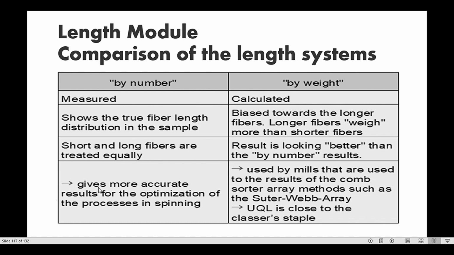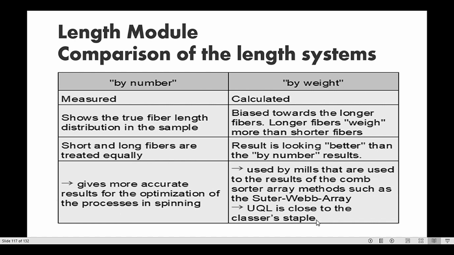Fourth, in the case of by number, it gives a more accurate result for the optimization of processing in spinning. On the other hand, mills that use results of the comb sorter array method, such as the Suter-Webb array method, find UQL is close to the cluster staple.